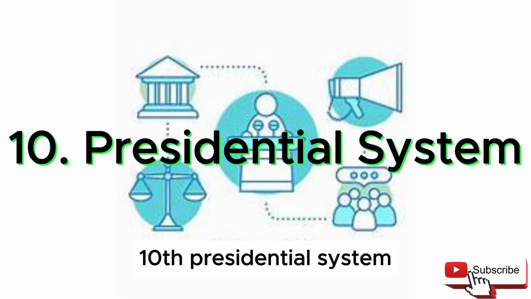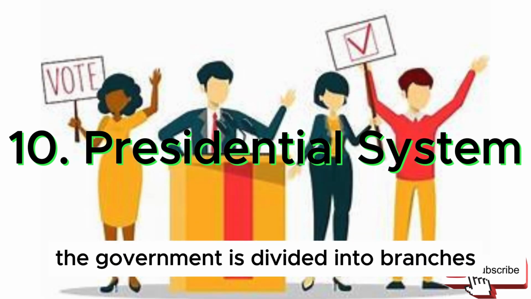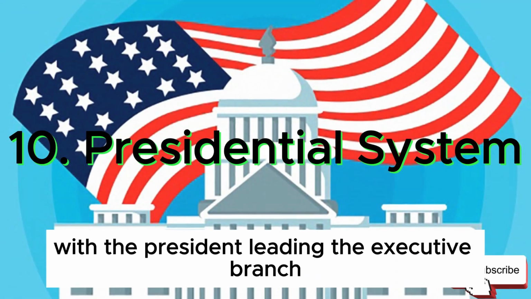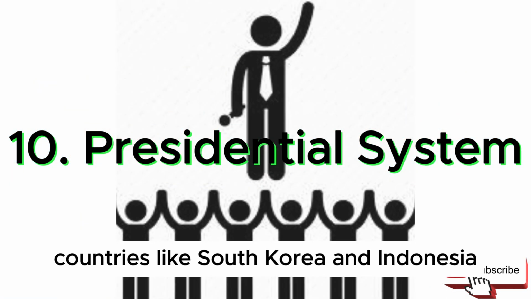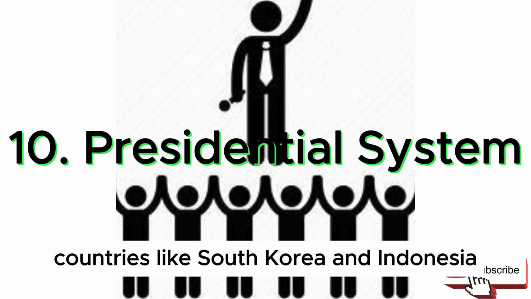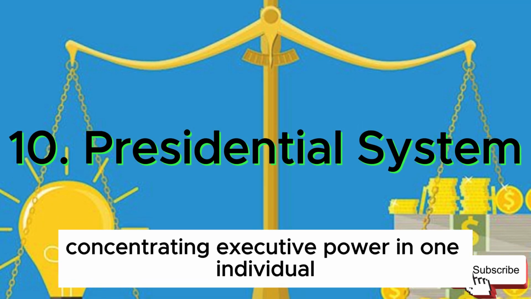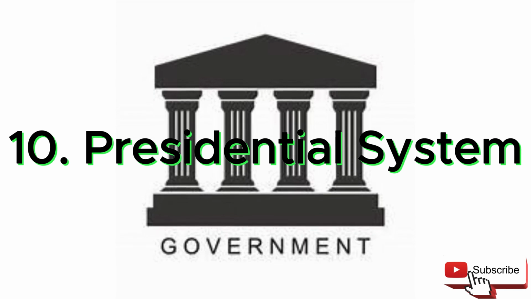10. Presidential system. In a presidential system, the government is divided into branches, with the president leading the executive branch. This separation ensures checks and balances. Countries like South Korea and Indonesia use this system. However, concentrating executive power in one individual can sometimes lead to abuse.